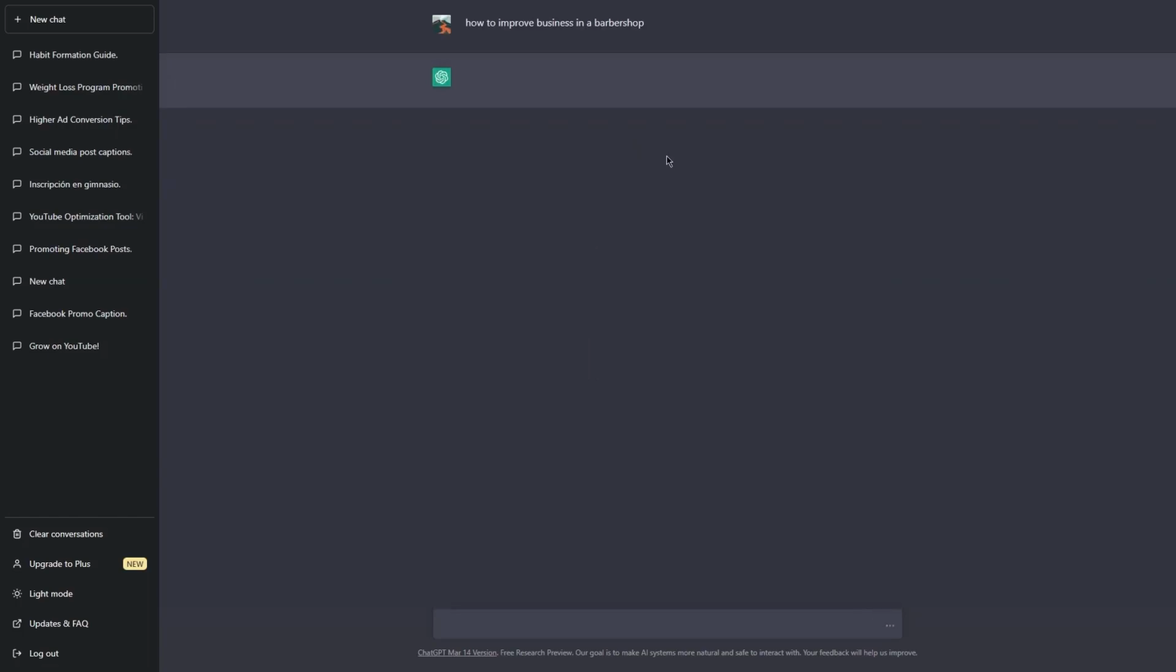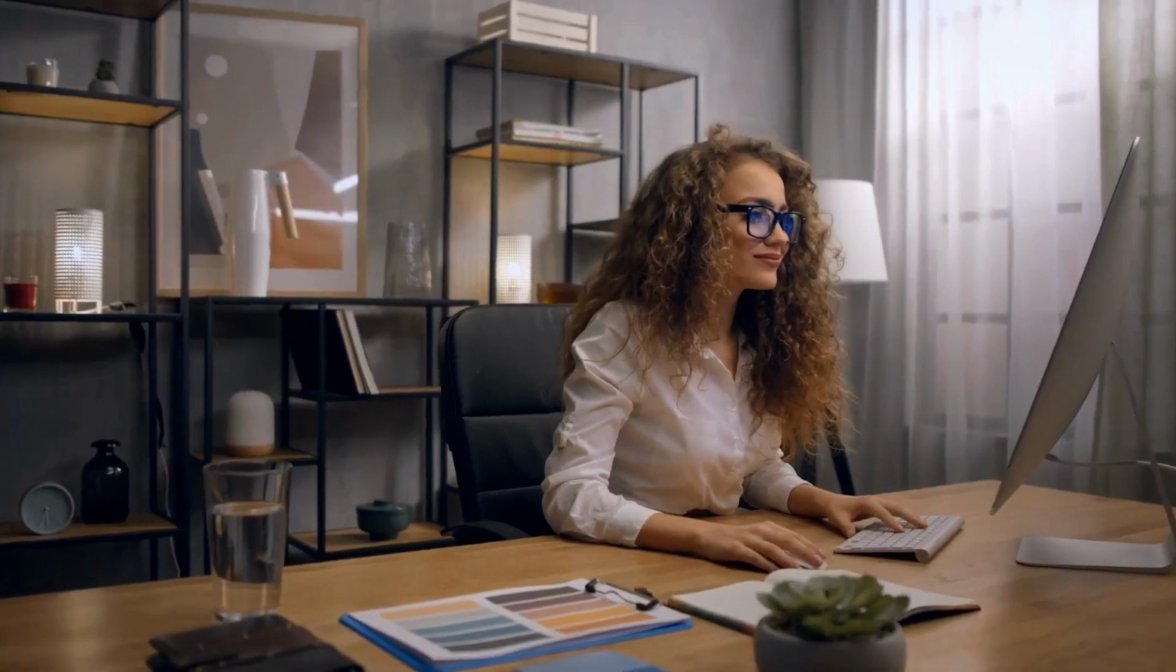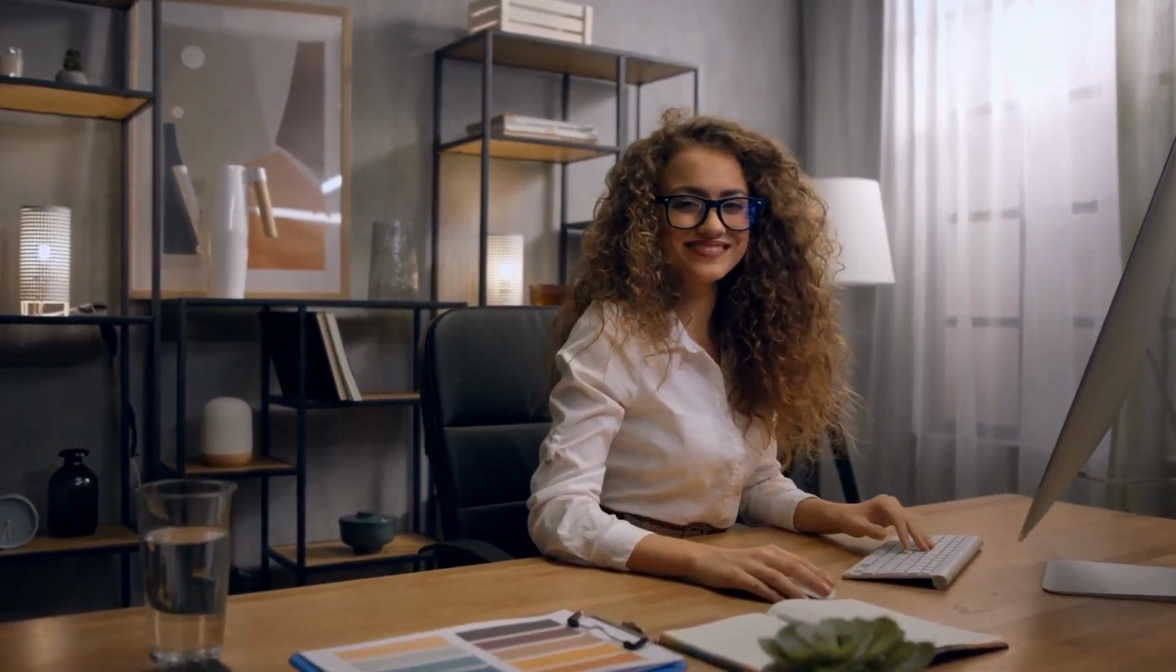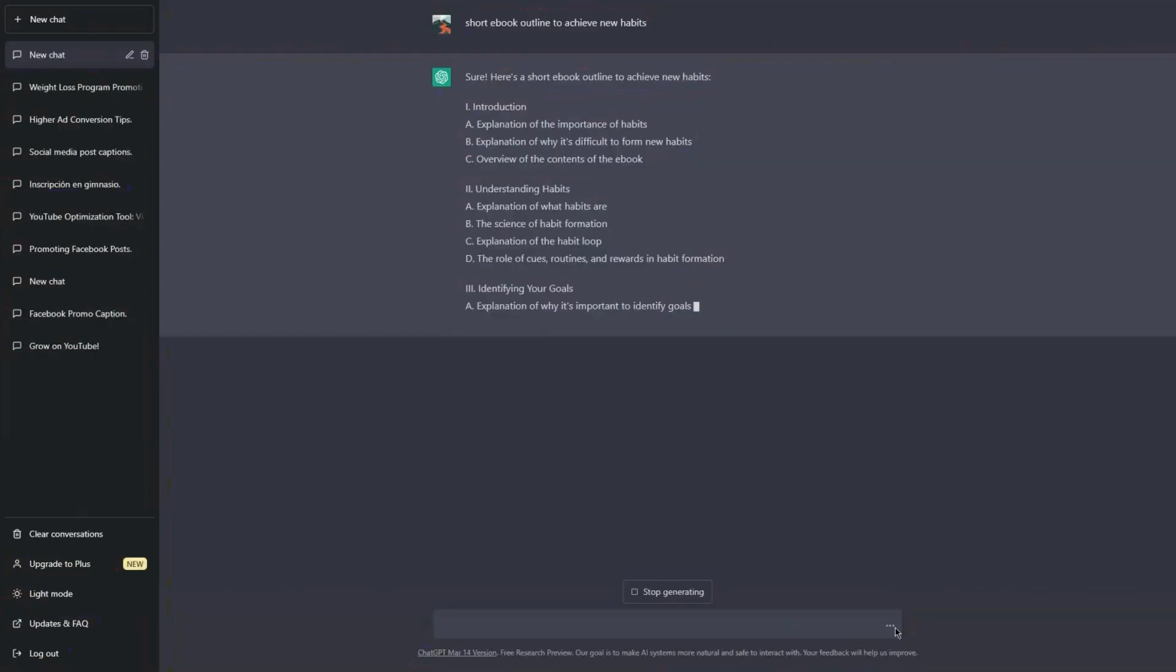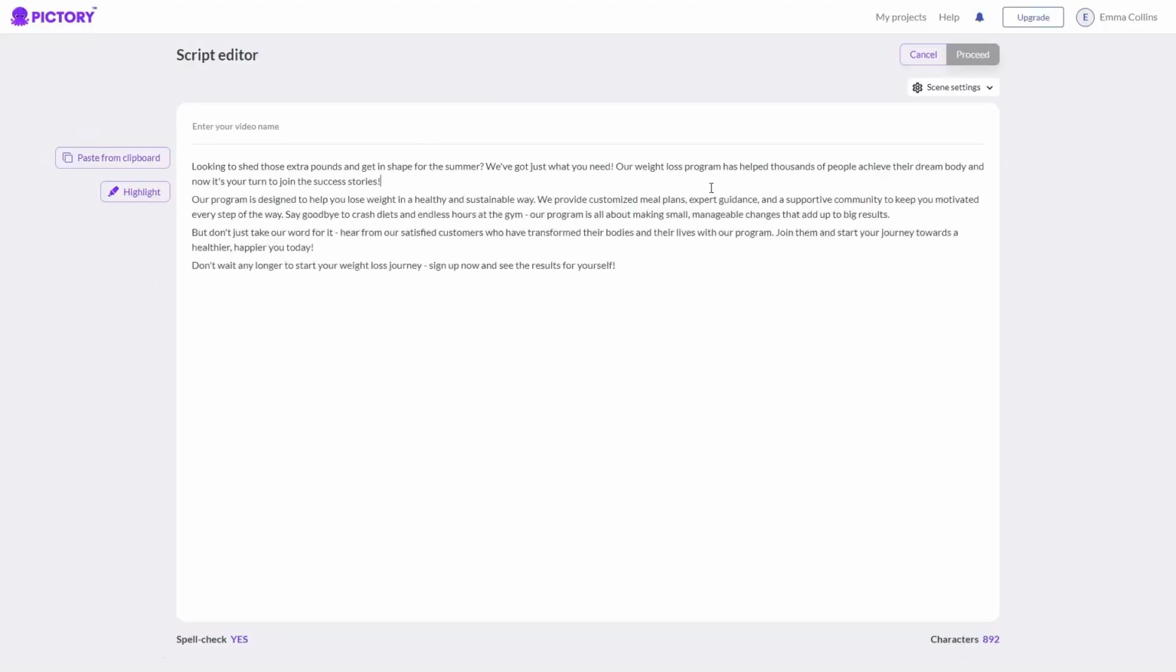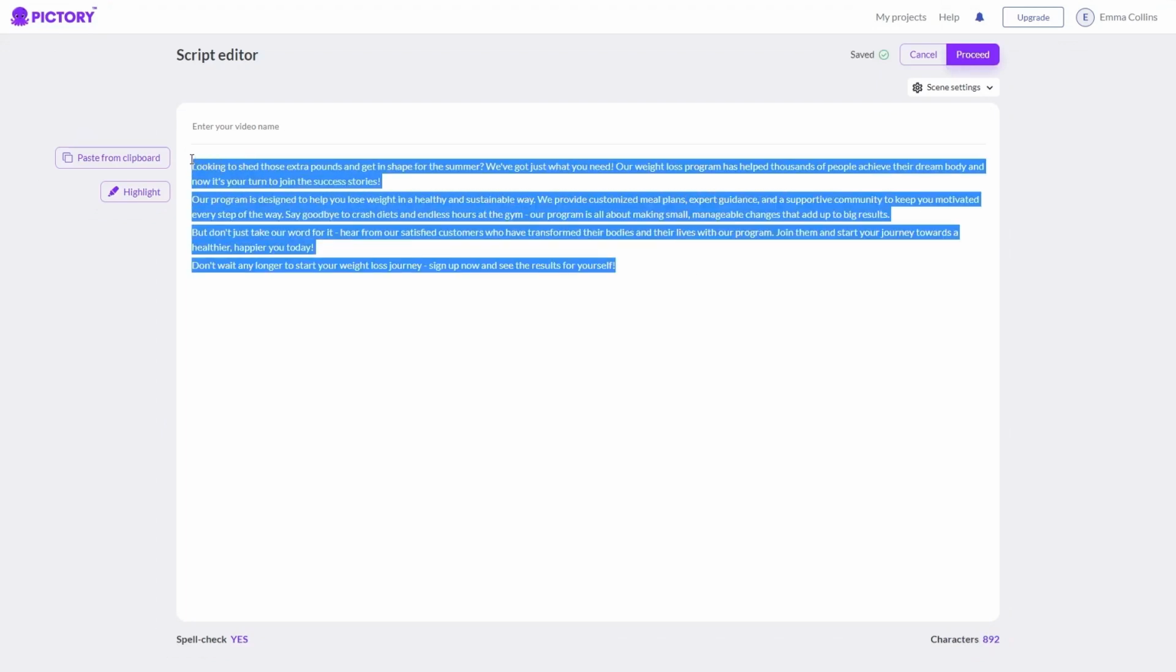First, let's talk about using ChatGPT to generate a script. ChatGPT is an AI-powered tool that can help you generate ideas, structure your content, and even write some of the dialogue for you. All you have to do is input a topic or keyword, and the tool will generate a script that you can use as the foundation for your video. Once you have your script, it's time to turn it into a video.